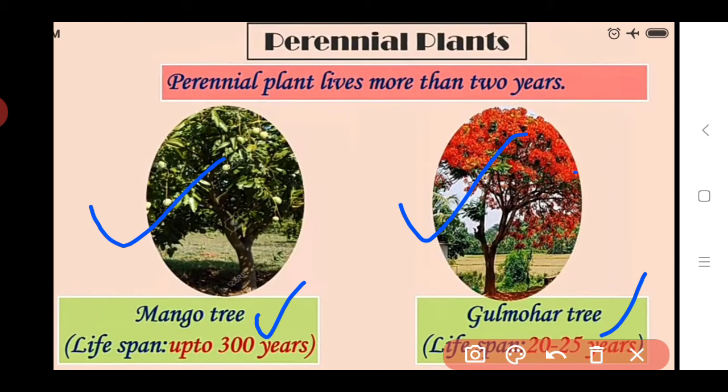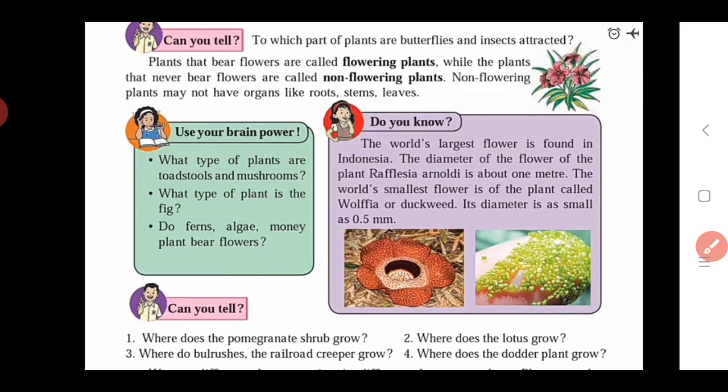So here we move to our next point. What is the next point? That is the next classification of plants, depending upon the flowers. Some plants have flowers on them and some plants don't have flowers on their body. So on this basis, plants are classified into flowering plants and non-flowering plants. We see one by one.